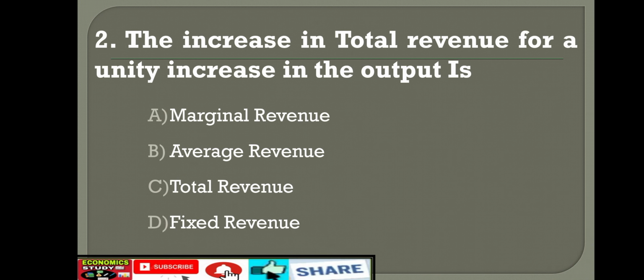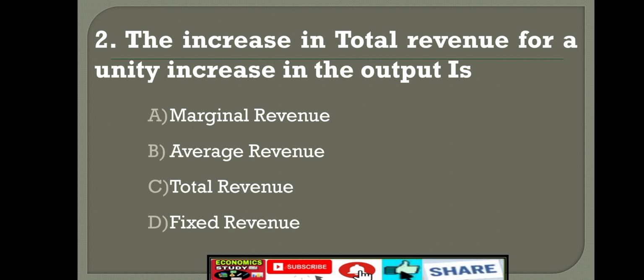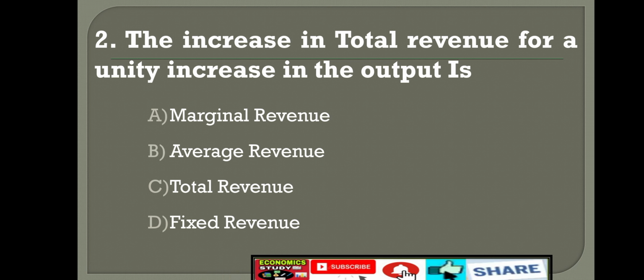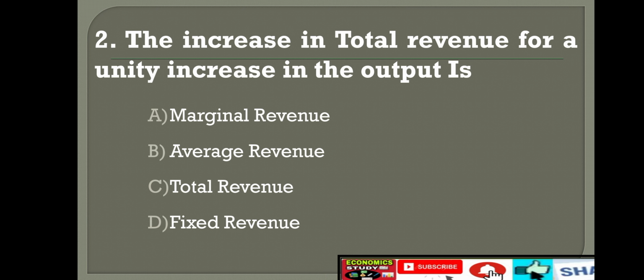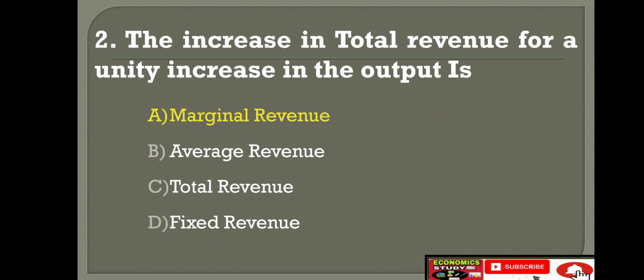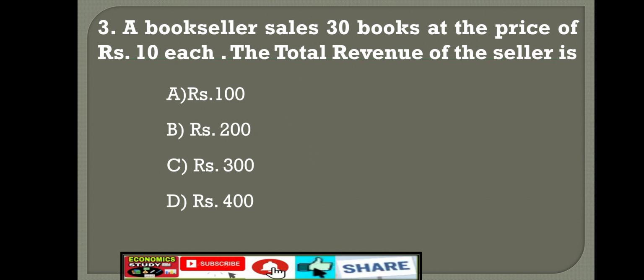Question number 2. The increase in total revenue for a unit increase in the output is option A, marginal revenue, option B, average revenue, option C, total revenue, option D, fixed revenue. Right answer is option A, marginal revenue. Question number 3. Again, small calculation.